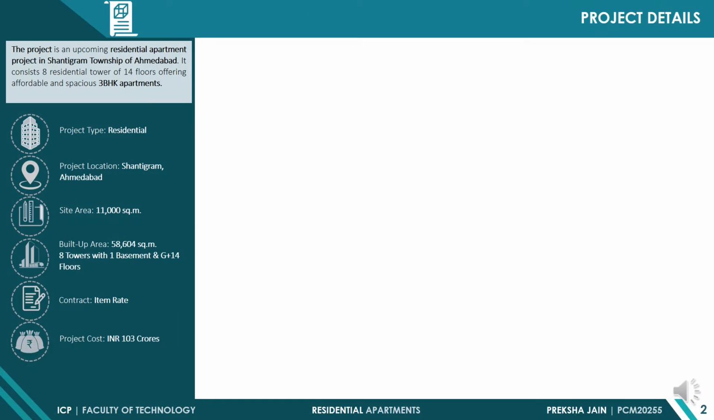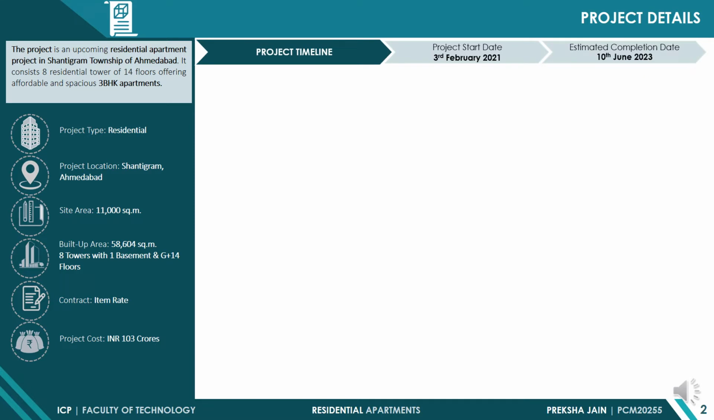The project is an upcoming residential apartment complex in Ahmedabad. It consists of 8 residential towers with one basement and stilt ground floor and 14 floors each. The project is given on an item rate contract at a cost of 103 crores. As per the project timeline, the estimated completion date is 10th June 2023.